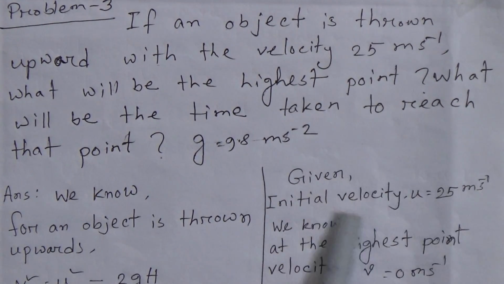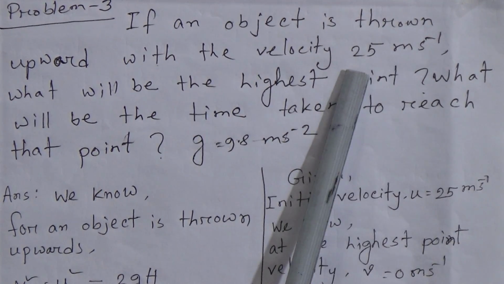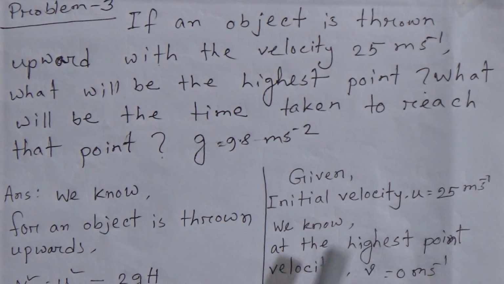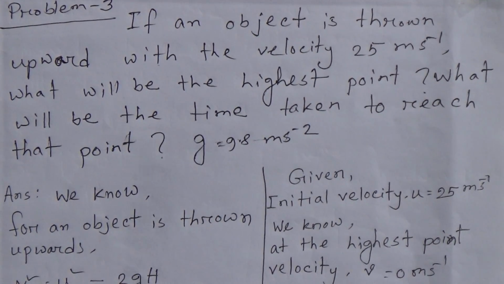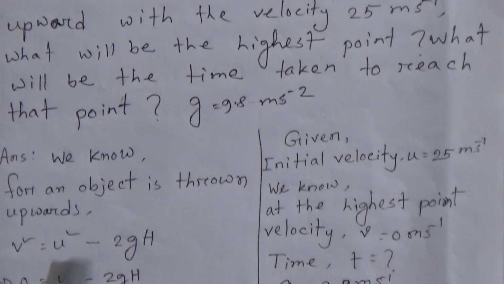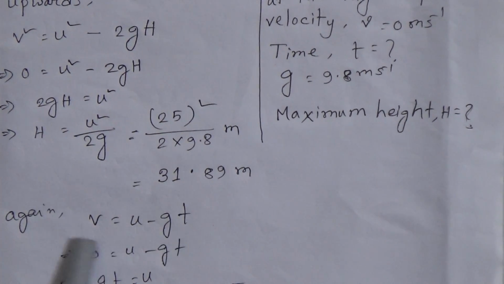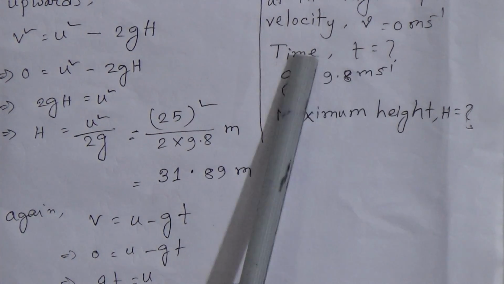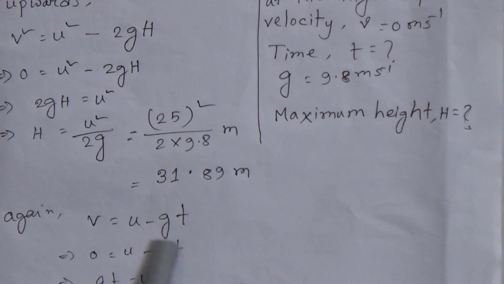My dear students, here the initial velocity u is 25 meter per second, and we know at the highest point the velocity v is 0, and we have to find time and height. We know the formula v square equals u square minus 2gh, and we use it to find h. To find the time we use the formula v equals u minus gt.